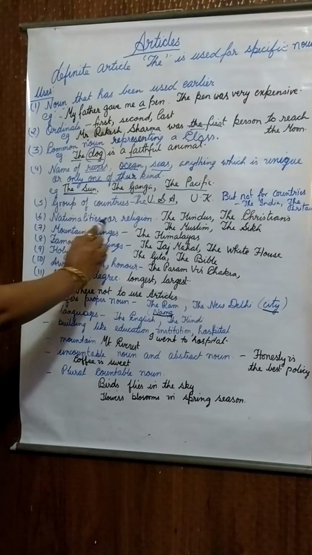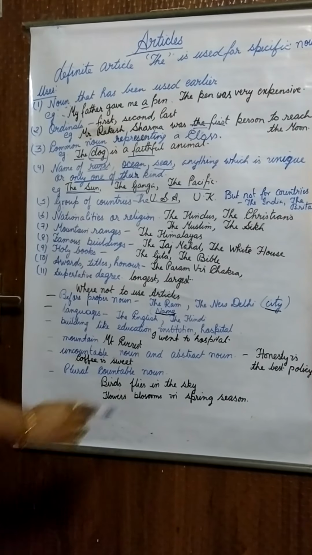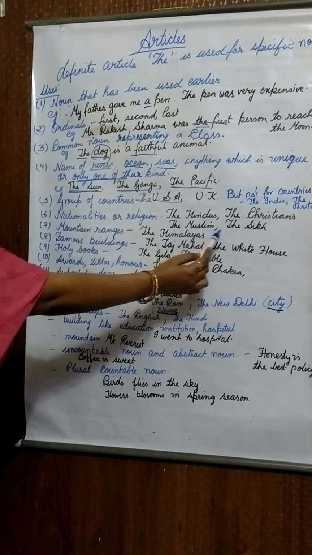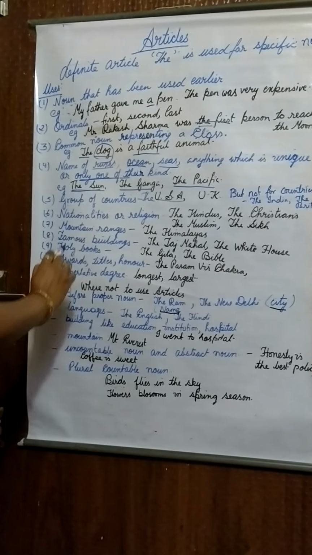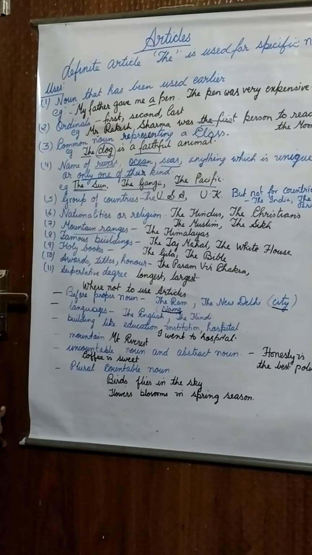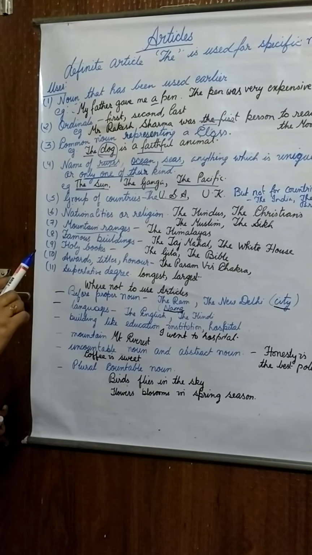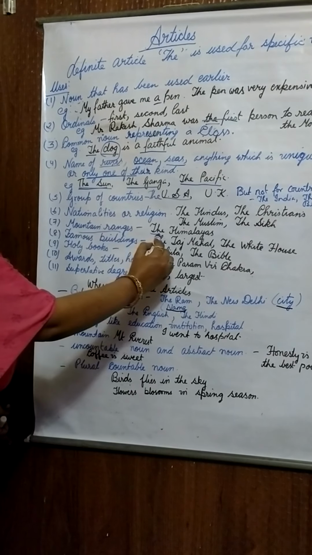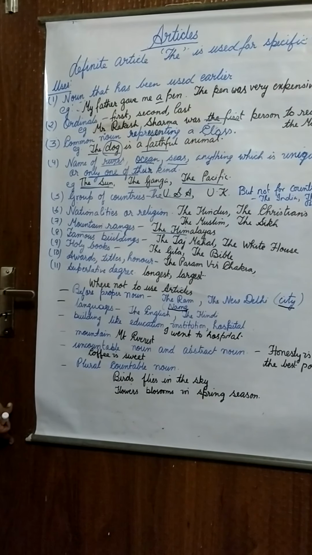Before nationalities or religions, we use the article the, as the Hindus, the Christians, the Muslims, the Sikhs. We use the article the before the names of mountain ranges. What are ranges, people? Where there is a series of mountains, not only one mountain. Like in the example, the Himalayas are very beautiful mountains.